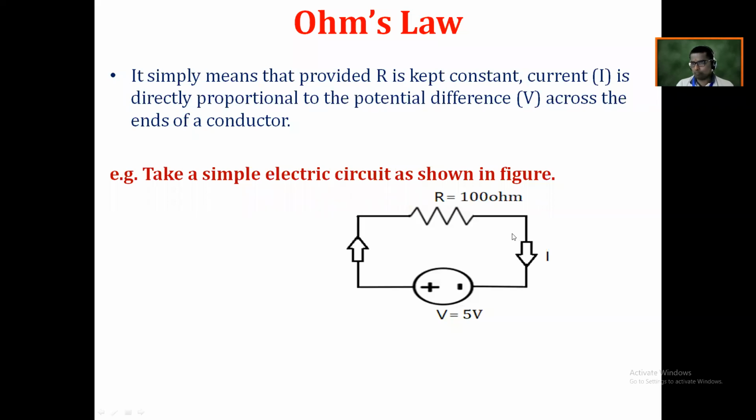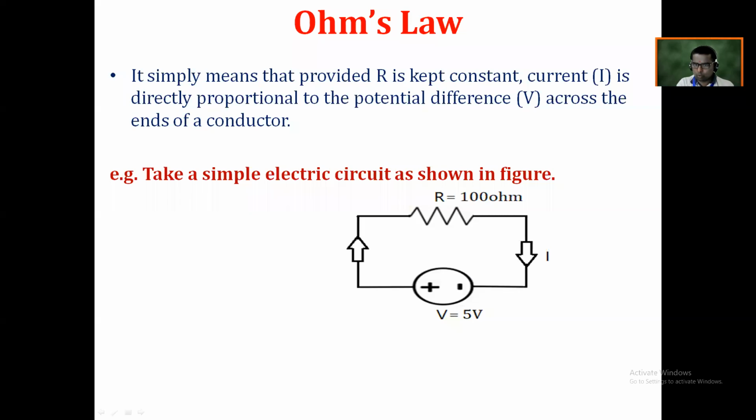This applied voltage will create the potential difference between the two terminals of this resistor having its value 100 ohm. And due to that 5 volt potential difference, तर त्या 2 पॉइंट मधला potential difference किती आहे? हा 5 volt आहे. And due to that 5 volt, electrons will move from negative terminal towards the positive terminal, and the current will move from positive terminal towards the negative terminal. Now when the current moves towards the resistor R, according to Ohm's law, only one resistance is present in that circuit.